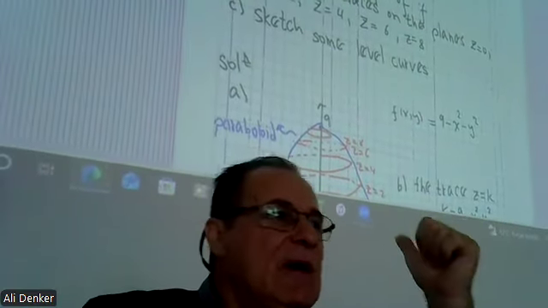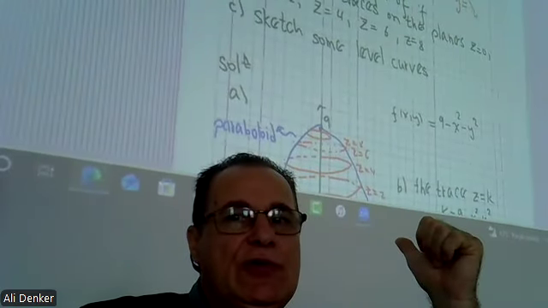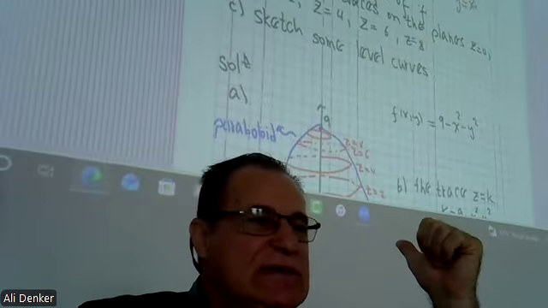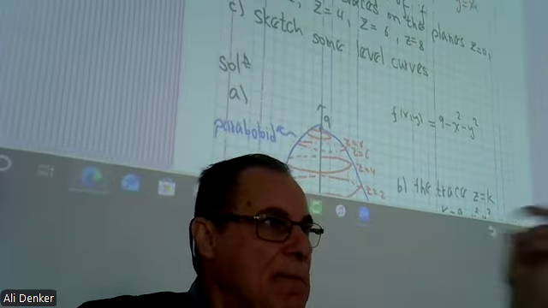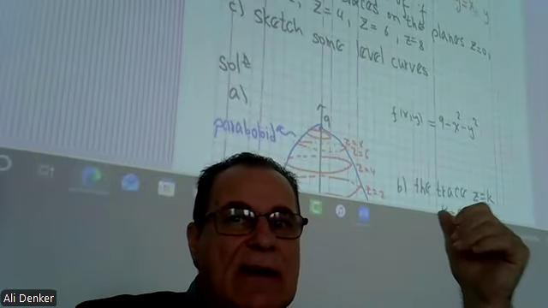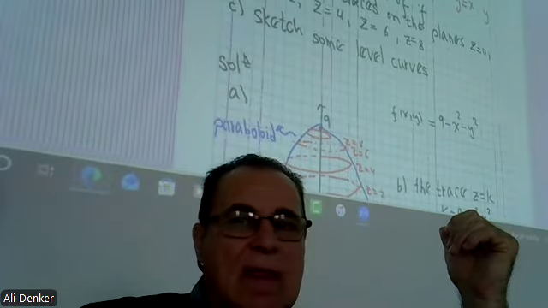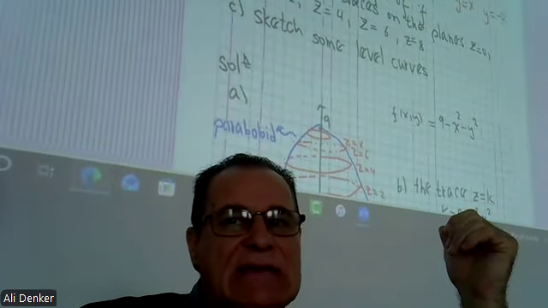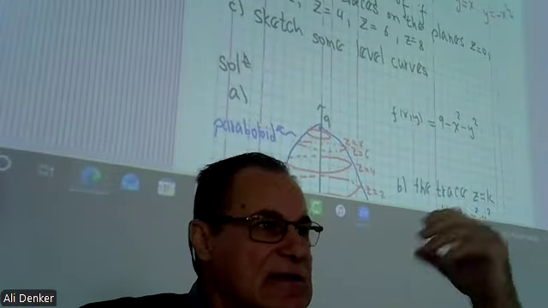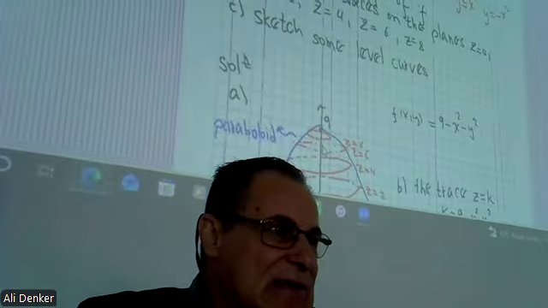Again, think about the single variable. If you have y equal to x squared, what is it? Parabola, concave up. If y equal to minus x squared, it is a parabola in concave down shape. So this is exactly the same.